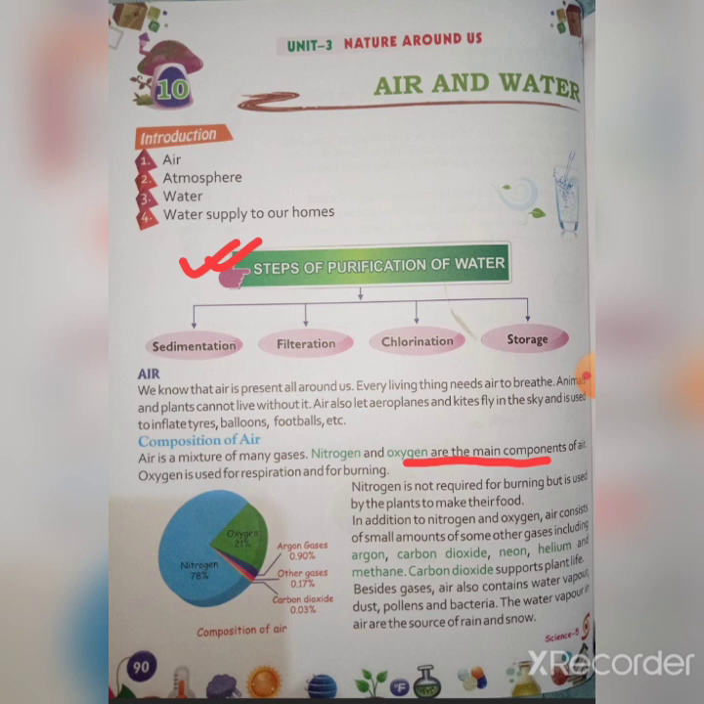In addition to nitrogen and oxygen, air consists of small amounts of some other gases including argon, carbon dioxide, neon, helium and methane. Carbon dioxide supports plant life. Plants use carbon dioxide in the process of photosynthesis. All of you know what photosynthesis is. So in this space, all of you have to remember the composition of air.